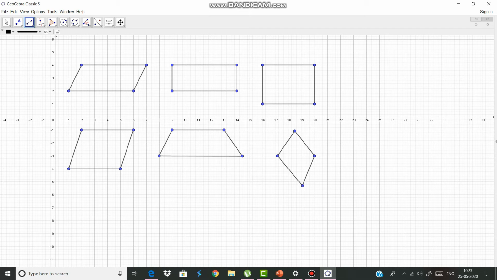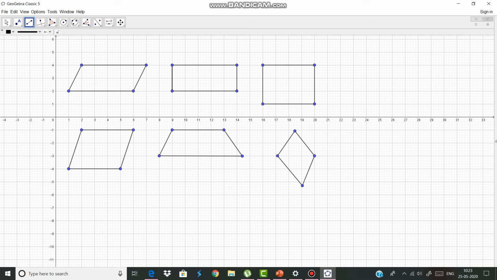In a rectangle, two pairs of opposite sides are parallel and equal, and each angle is 90 degrees. In a square, all sides are equal, diagonals are equal, and each angle is 90 degrees. In a rectangle also the diagonals are equal, because these points have equal distances. But in a parallelogram, these two points are close, but these two points are far. So that is why the diagonals will be different.